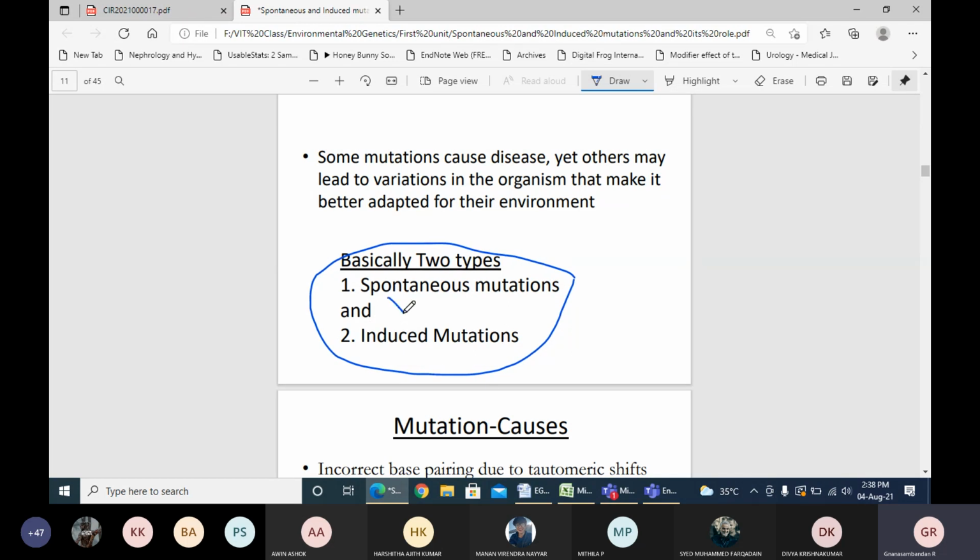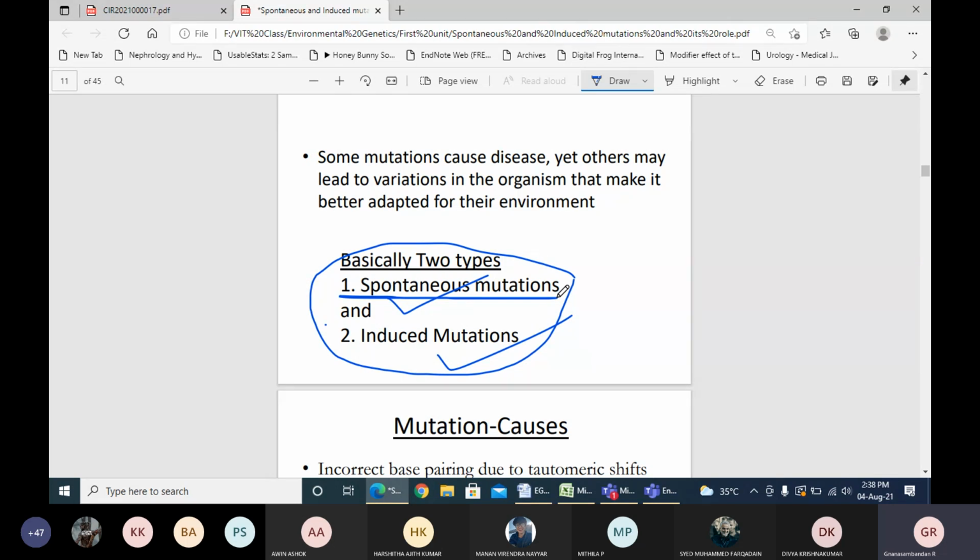One is spontaneous mutation, the other is induced mutation. A spontaneous mutation occurs when the nucleotide chain changes suddenly in a particular individual in a generation. Let's assume that in my family I have a mutation, but none of my siblings, parents, grandfathers or great grandfathers show any mutations.